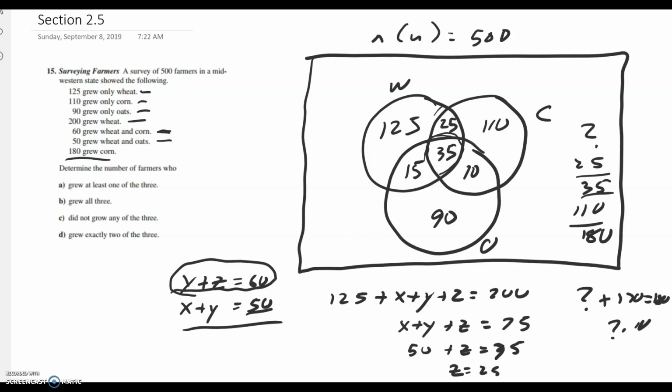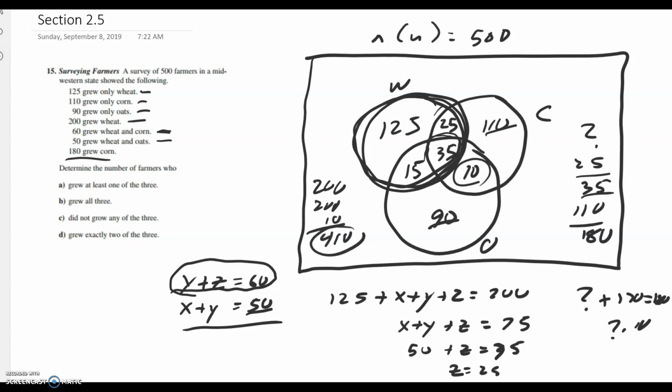So now let's answer the questions. Grew at least one of the three. To find out how many grew at least one of the three, that's everything that's inside any of these. All right? So let's add them. Now we know that the total number in the wheat was 200. We don't have to add these. We know that that's 200. And we know that this is another 200. And what else? We know that we've got 10 more. So it should be 410 grew at least one.